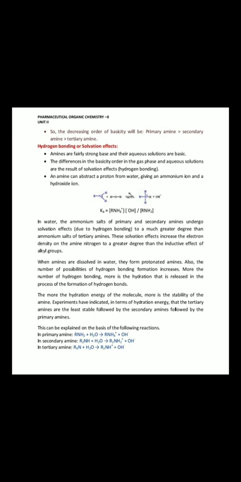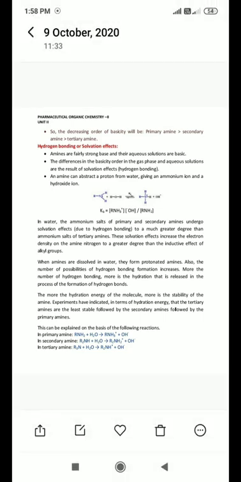Means here primary and secondary amines undergo a stronger or greater degree of solvation than the ammonium salt of tertiary amine. This solution effect increases the electron density on the amine nitrogen to a greater degree than the inductive effect of the alkyl group. So which effect is predominant here?